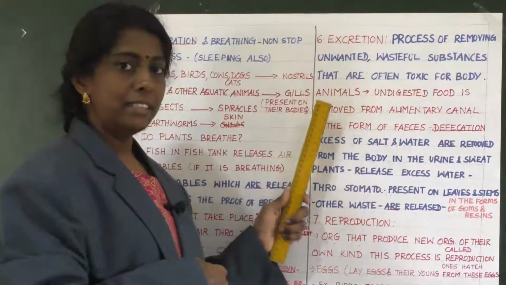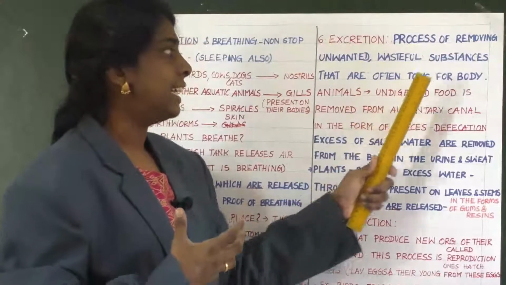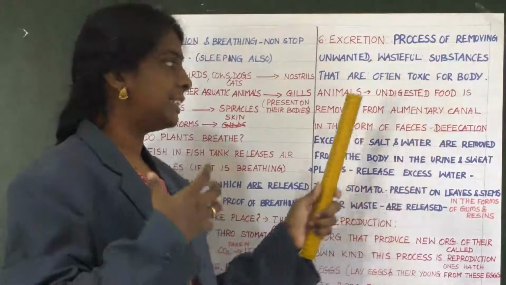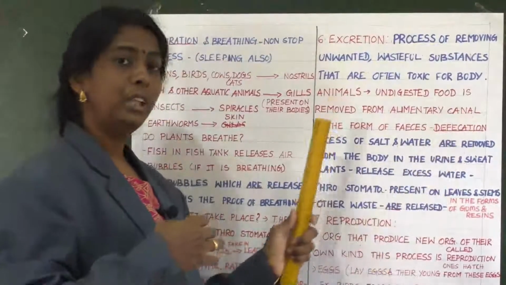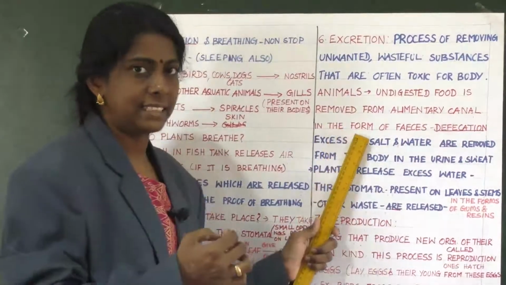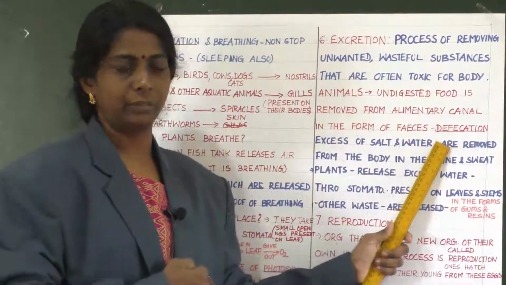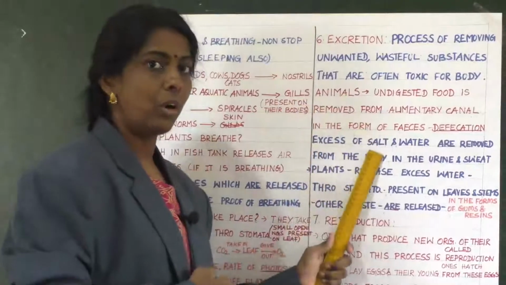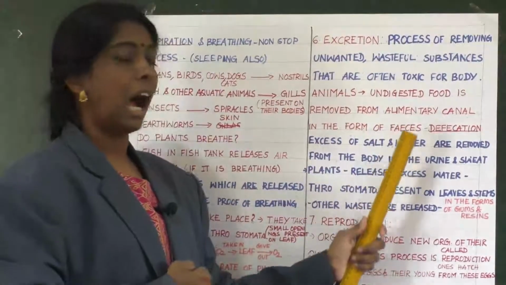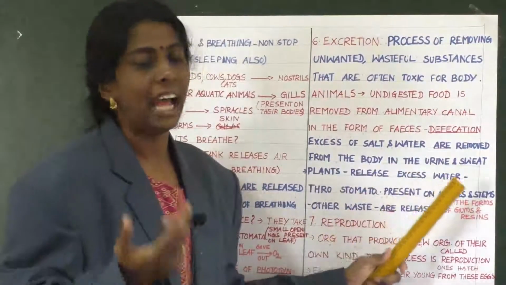So in animals, after digestion, the undigested food is removed from the alimentary canal in the form of feces, and that process is said to be defecation. Clear? Then the excess of salt and water are removed from the body in the urine and sweat.